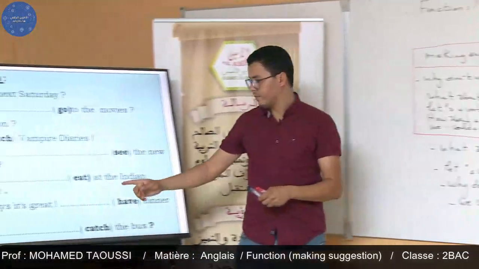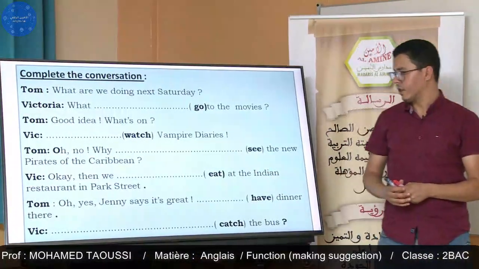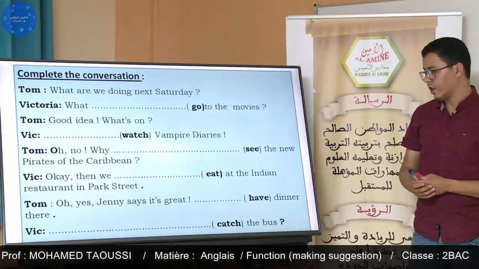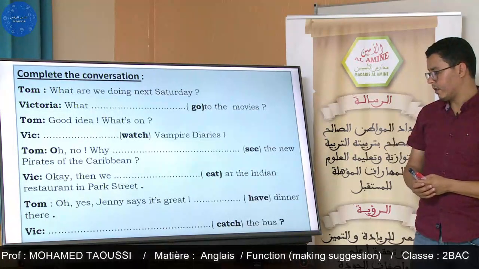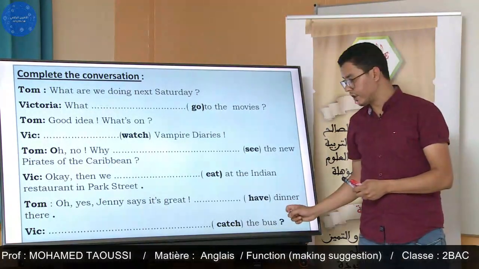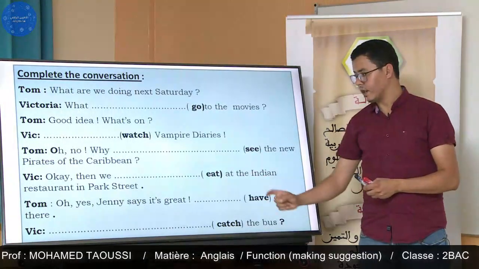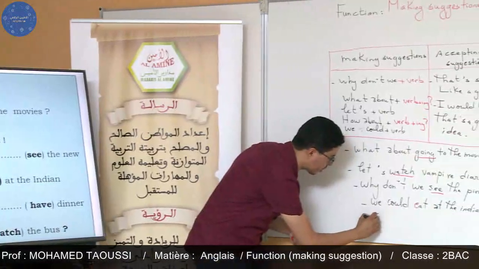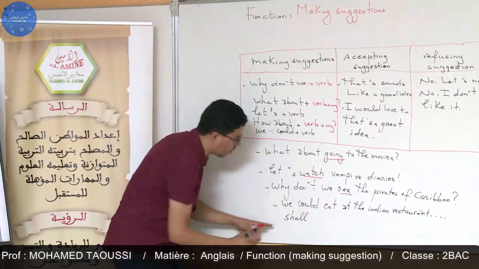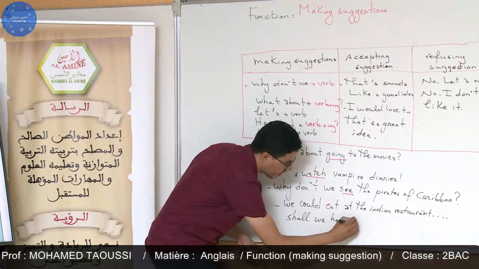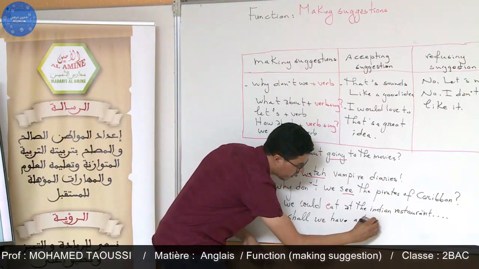After that, Tom accepts her suggestion, her invitation. Oh yes, Jeannie says it's great. So he also suggests having dinner there. We can say, yes, let's have dinner, or shall we? We can also say, shall we have a dinner?